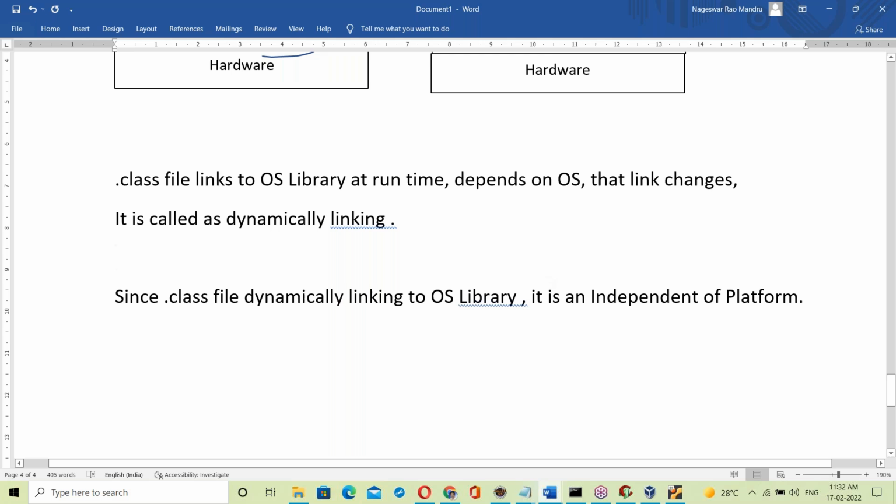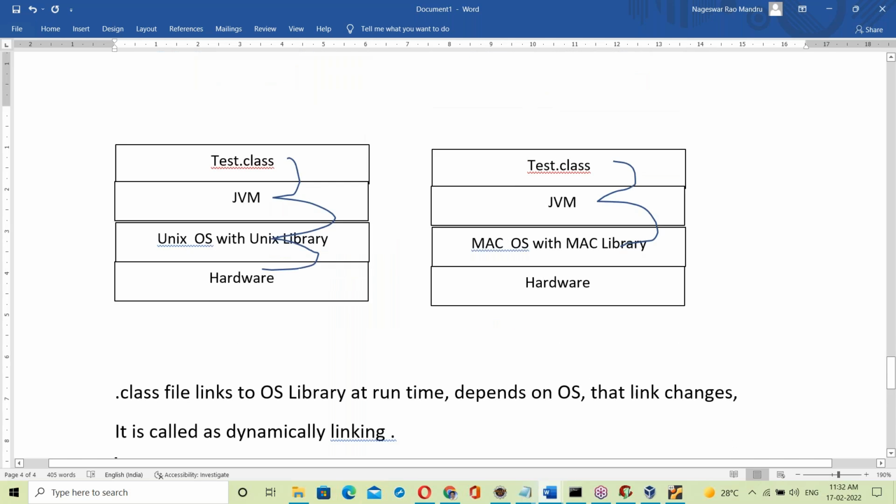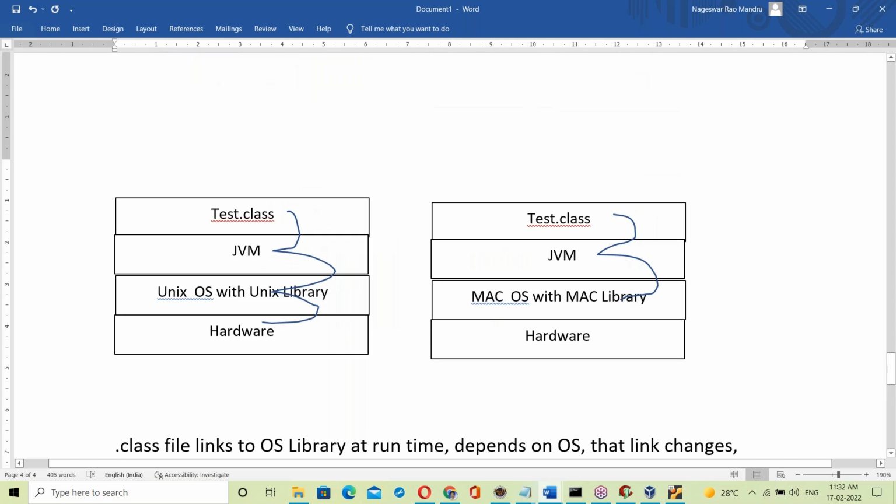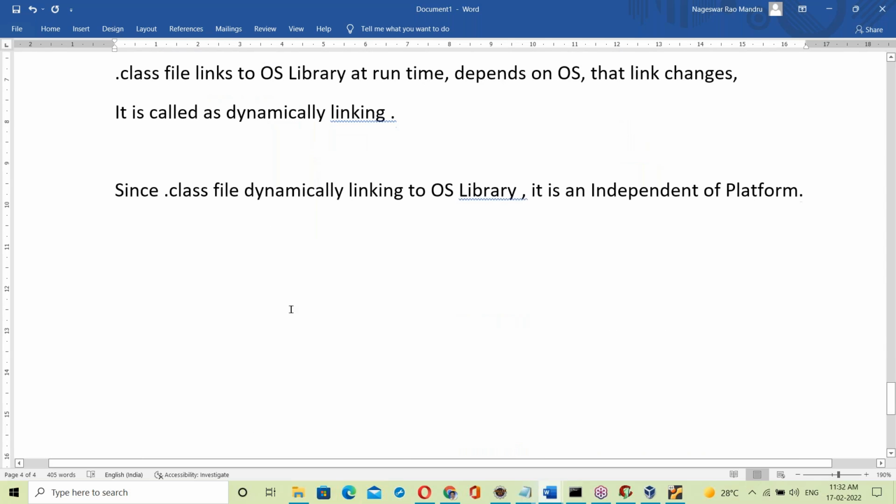So how did Java make us independent of platform? Behind this is the JVM. The JVM makes the Java program platform independent. Okay, next, one more point.